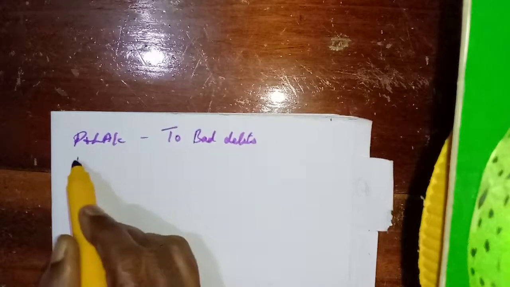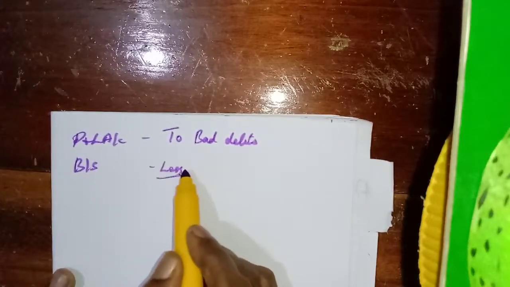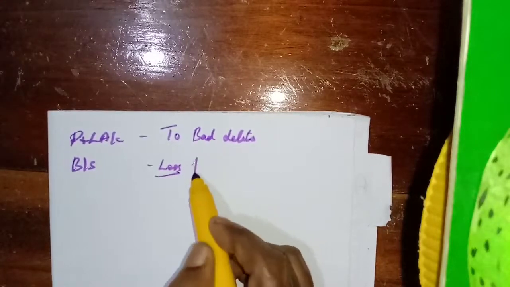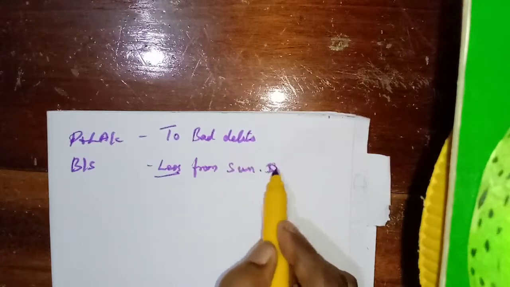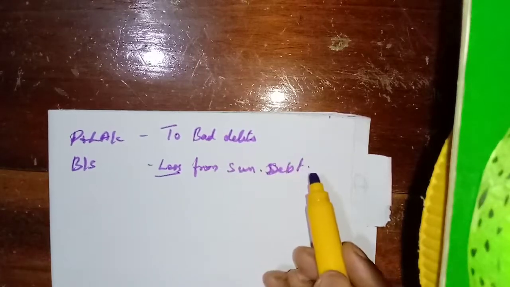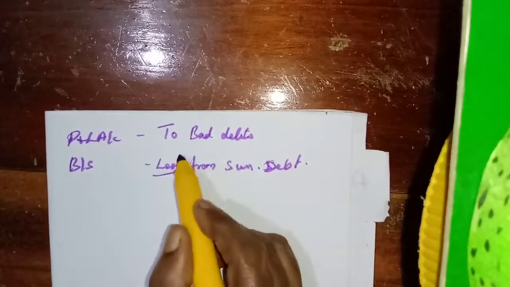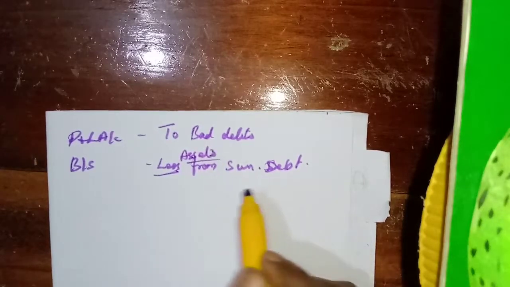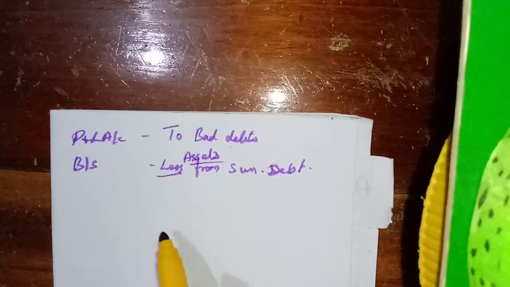Then in the balance sheet, it will be deducted from the sundry debtors on the asset side. We will deduct this bad debts from sundry debtors.